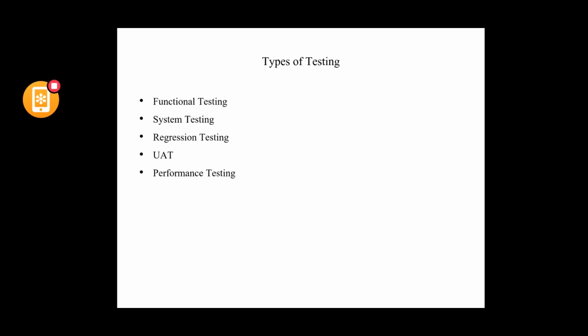Now moving on to the types of testing. There are a number of types of testing that would be conducted on the application.